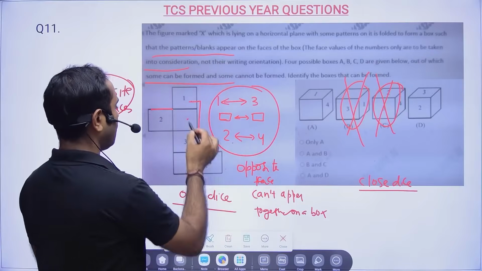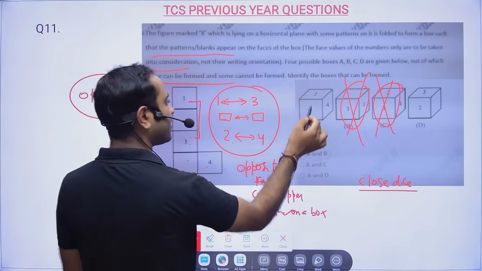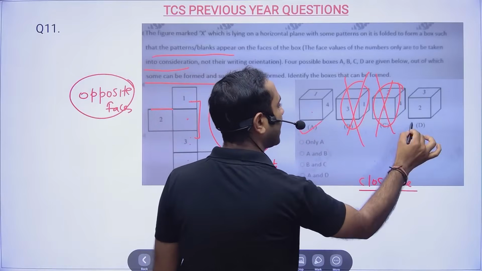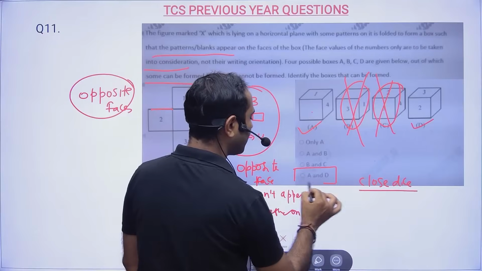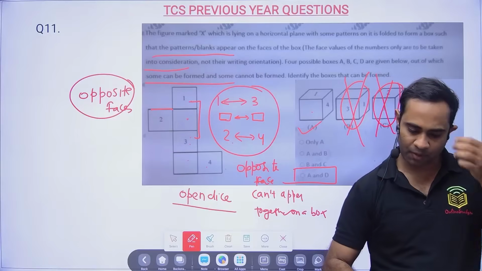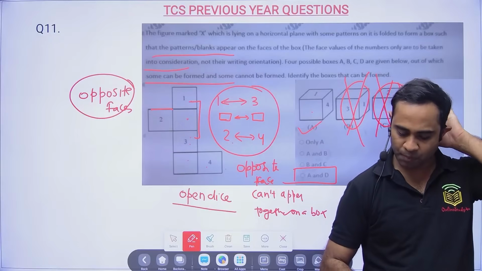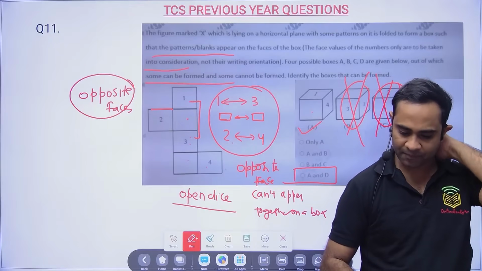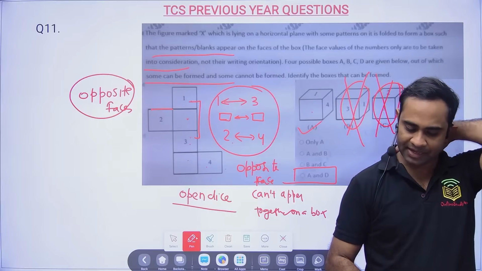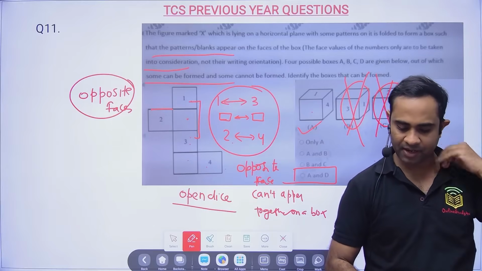Okay. Then 1 4. 1 4 is not opposite faces. And then 3 2 is not opposite faces. So A and D both can be made, and here option D becomes the correct answer for this particular problem. And 52% of people have given the correct answer, and then the remaining 25% A, B is 11%, C is 11%, right?